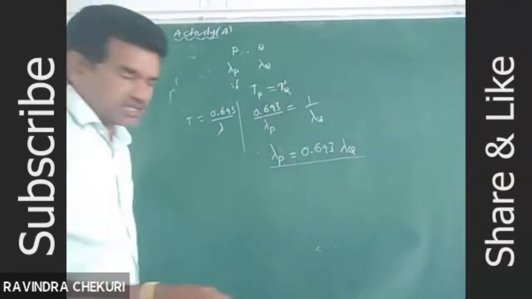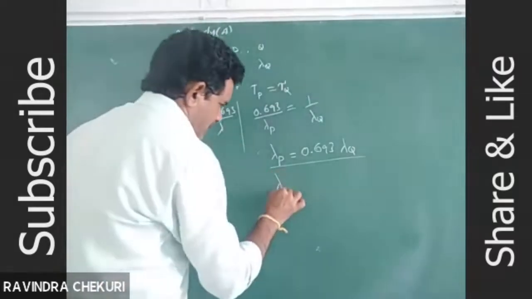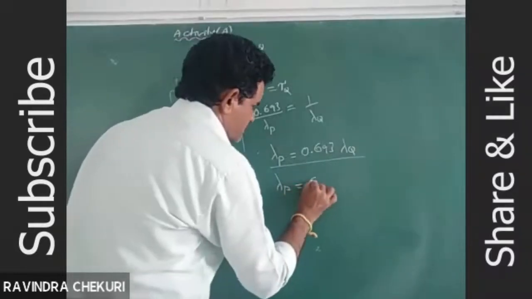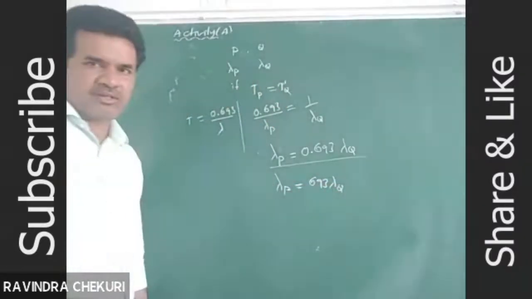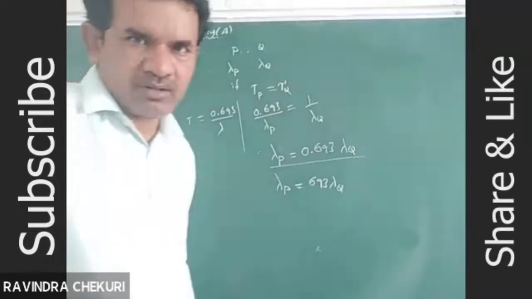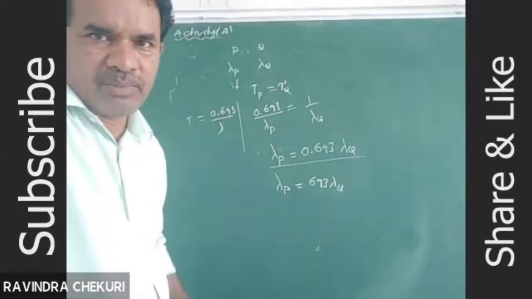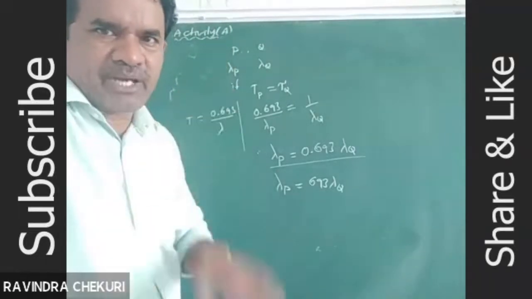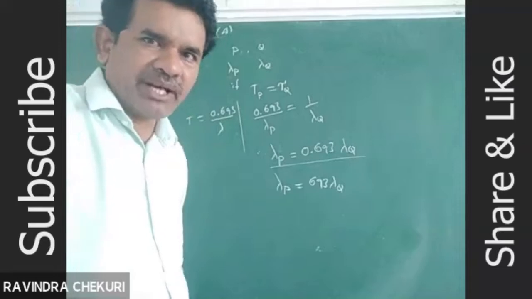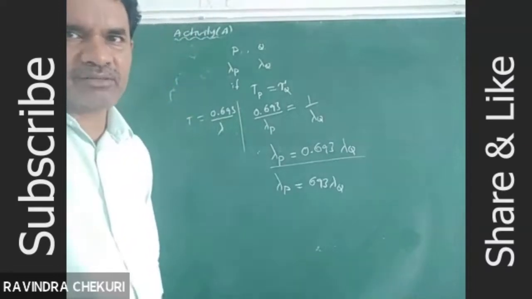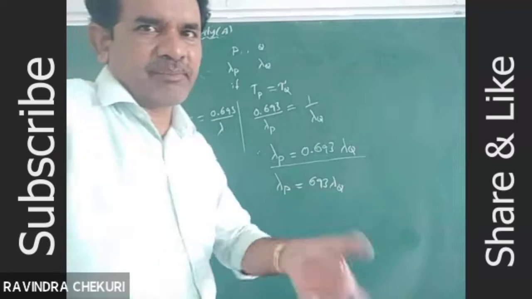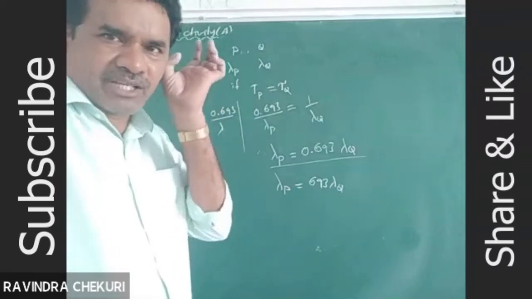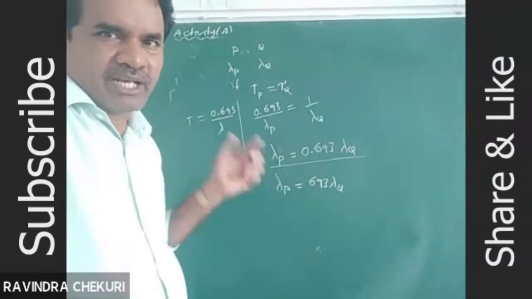Just observe the reference. Lambda P is equal to 6.3 lambda Q. P greater. That's why somebody is sending P greater, somebody is sending Q greater. So that's why most of the students are confused. That's why I'm asking which one is greater.